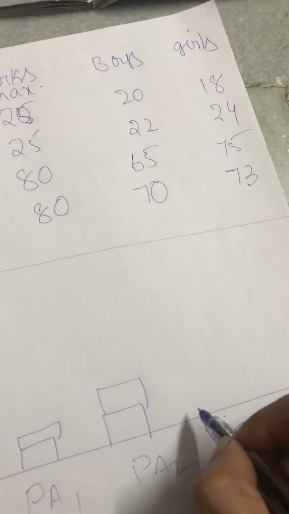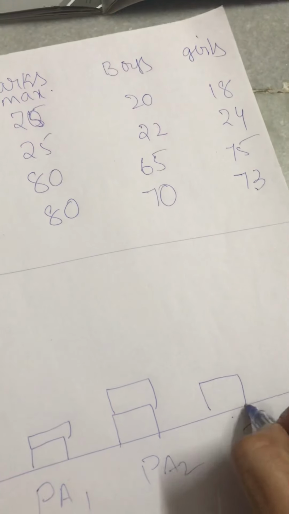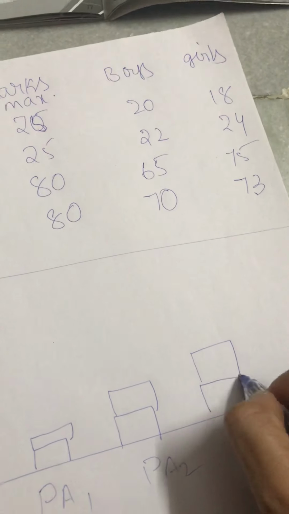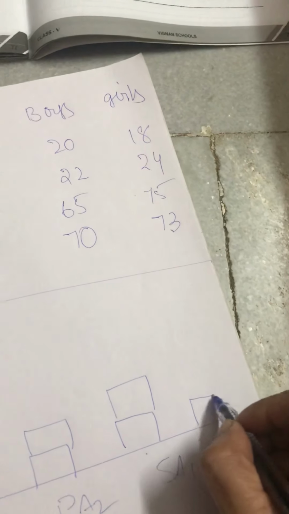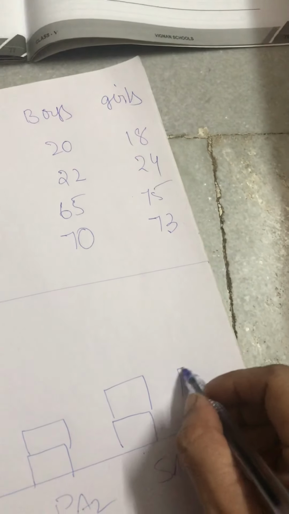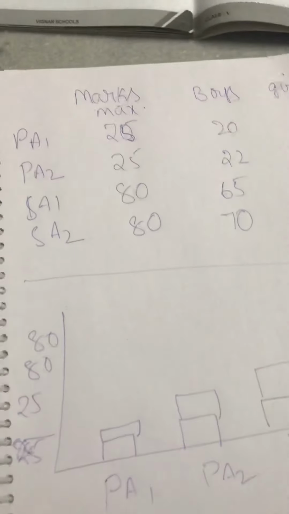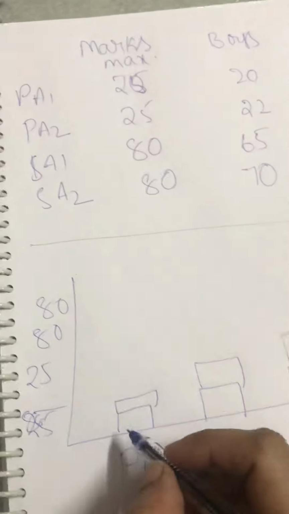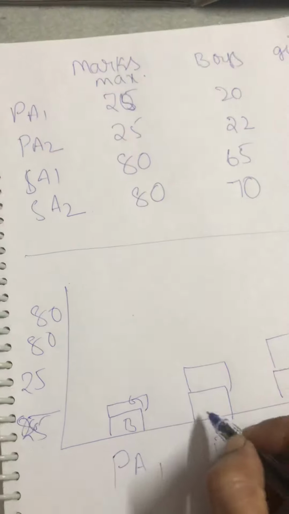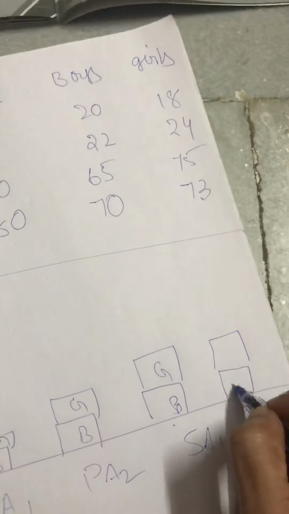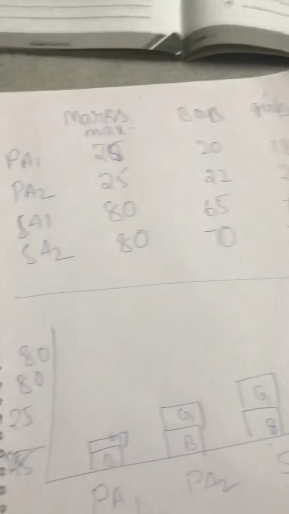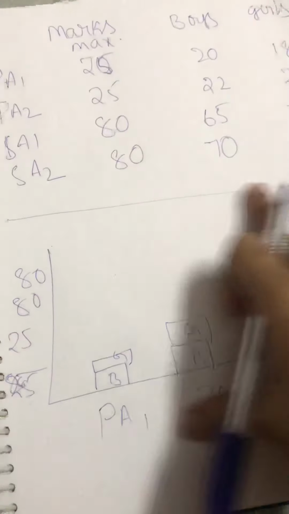In SA1 boys got 65, girls got 75. In SA2 boys got 70, girls got 73. So it will be given like this: boys, girls, boys, girls. You will be provided a bar chart like this.